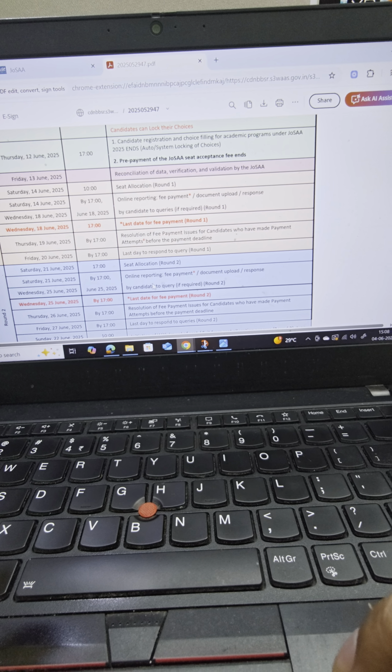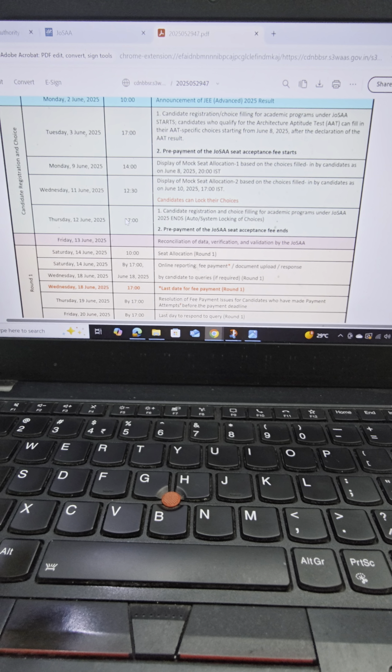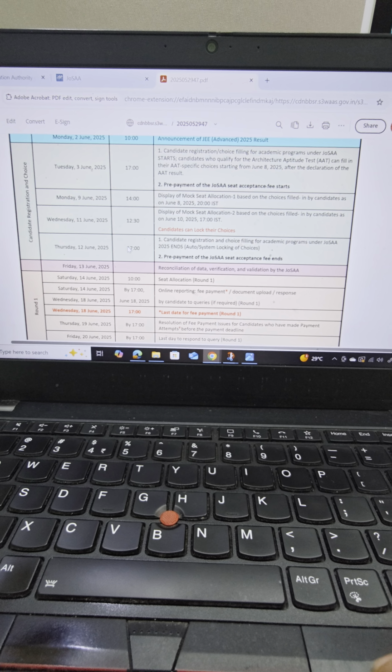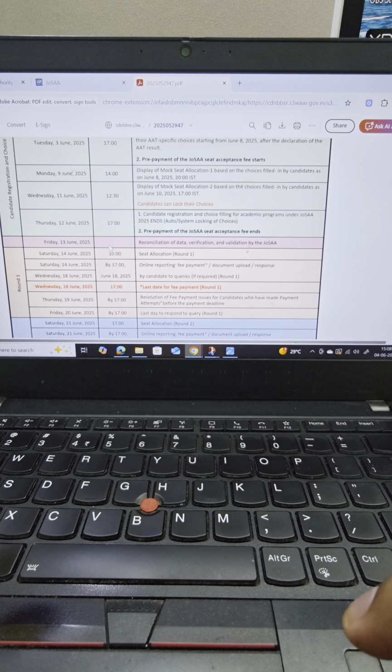After that, the only thing that remains to be done is that once you get a seat against your name, you pay the fee, you do the document verification, and then you just wait for the entire counseling to end. In case you want to withdraw, suppose you were hopeful that in the subsequent round you would end up with a better seat, but you didn't, and you want to withdraw, then you can do that by June 27. The initiation of withdrawal of seat begins from June 22, and the latest it can happen is June 27.